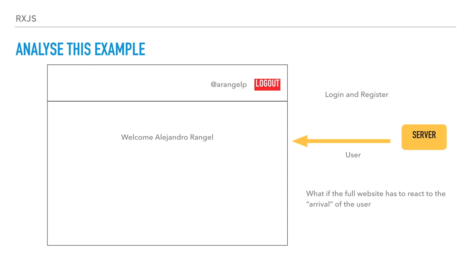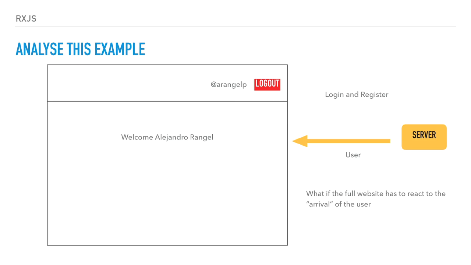So how can we do this with normal linear programming without coupling all the header with the home page? It's not possible. So we will need a component that then dispatches an event to the header, so the header can change the logout button. Instead of the register and the login, we have to change the welcome. So it's not so simple.